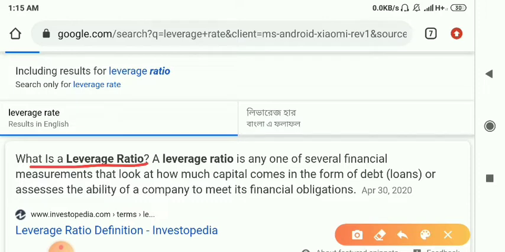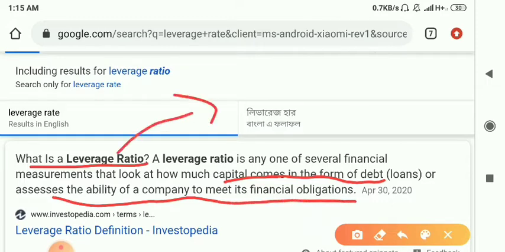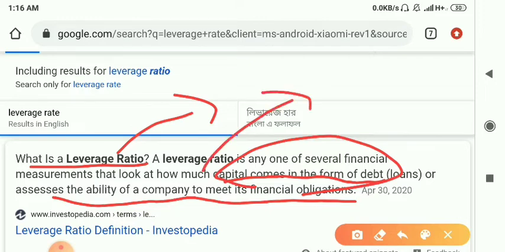The leverage ratio is any one of several financial measurements that look at how much capital comes in the form of debts or loans, or assess the stability of a company to meet its financial obligations. So from this leverage ratio, we will know how much capital is coming in the form of loans and debt, and it will also assess the ability of a company to meet its financial obligations. So whatever financial obligations and liabilities a company has, its ability to fulfill all of them will be decided by the leverage ratio, right?